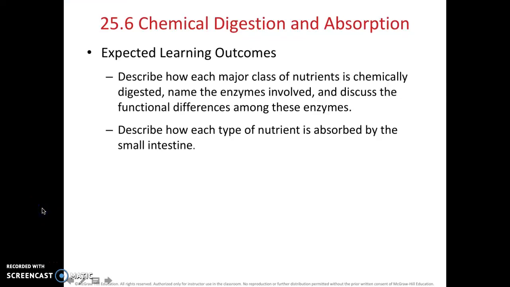So this is our second lecture on digestion. We just talked about the small intestine. Now we're going to talk about chemical digestion and absorption, and then move on into the large intestine. We've already talked about these mostly before, so I'm not going to go into a whole lot of detail. You guys will have to read the book and really try to learn everything yourselves.